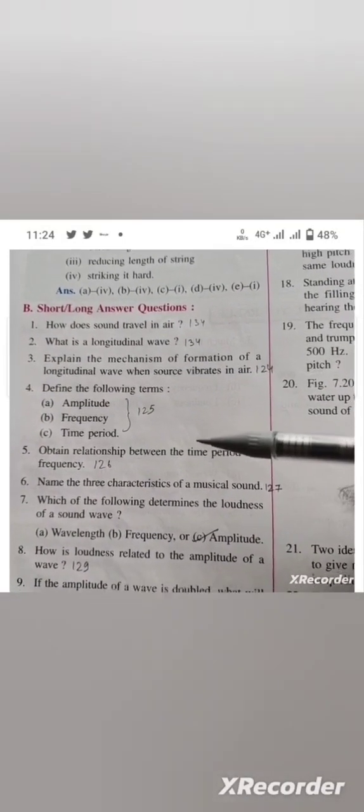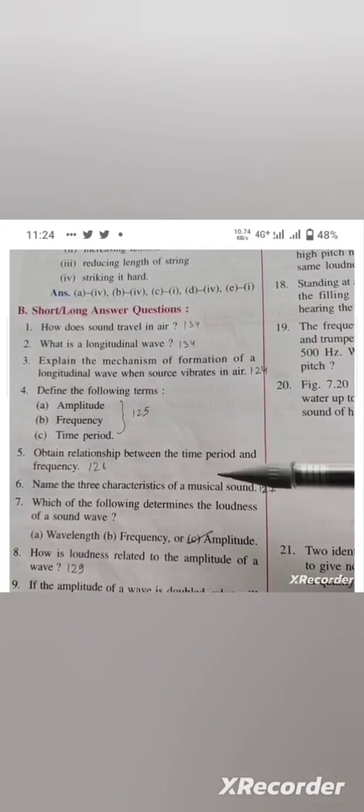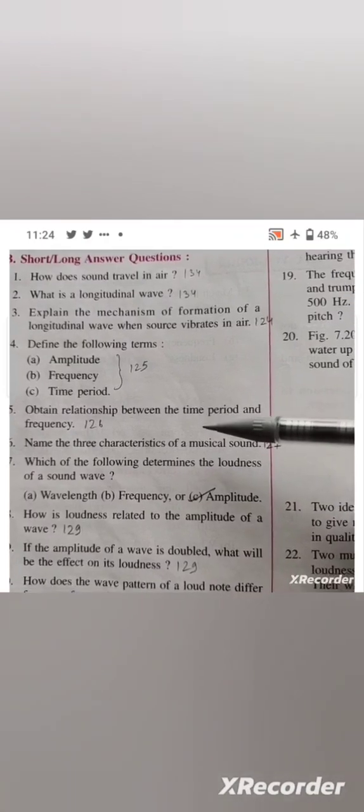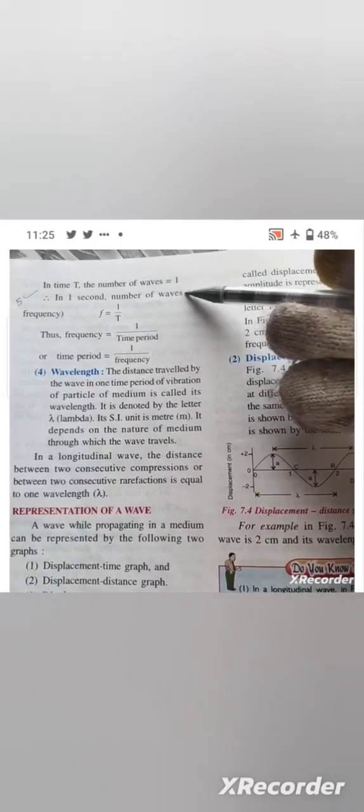4. Now question number 5, obtain relationship between the time period and frequency. Its answer is given on page number 126. On page number 126, in 1 second, number of waves, that is frequency, f is equals to 1 upon T. Thus, frequency is equals to 1 upon time period, and time period is equals to 1 upon frequency. Okay, this is your answer number 5.